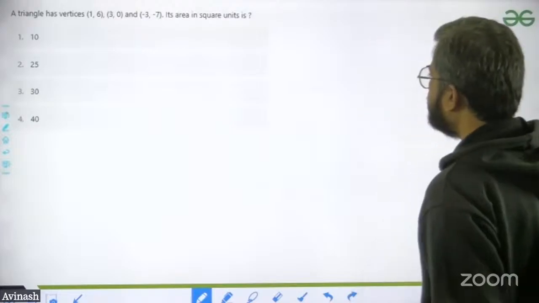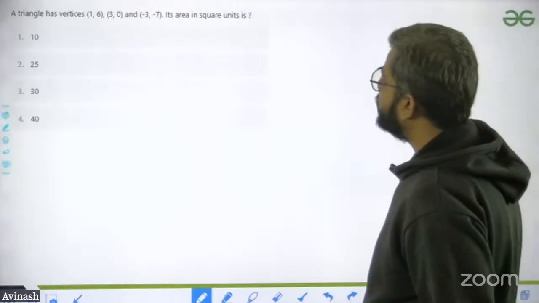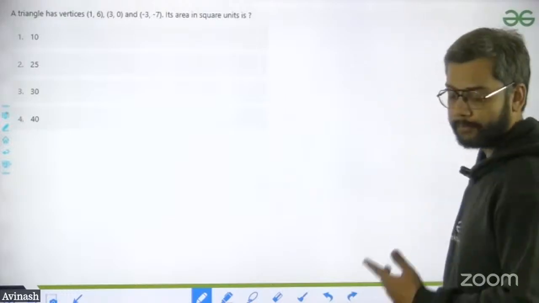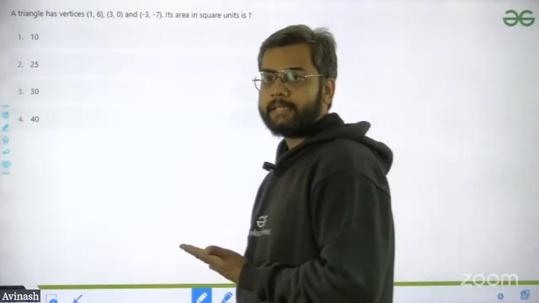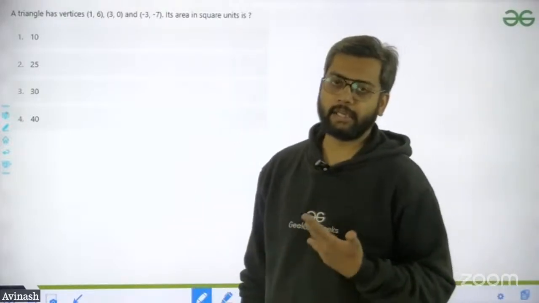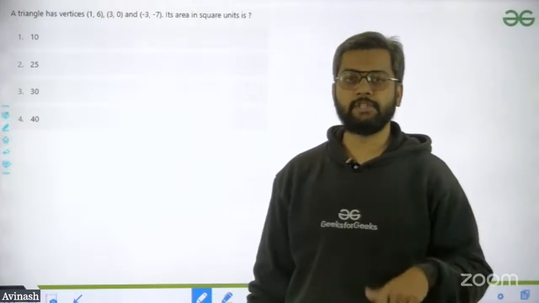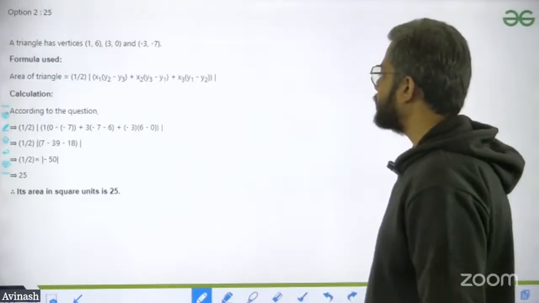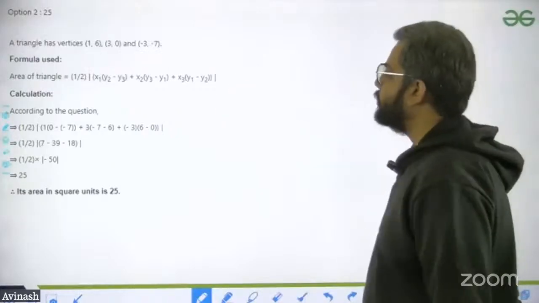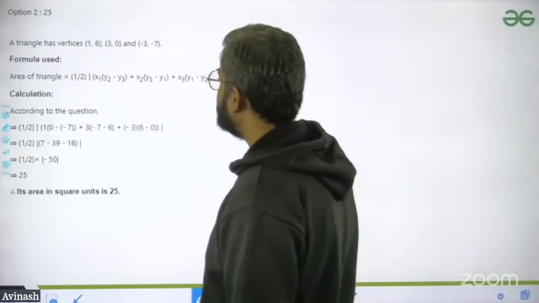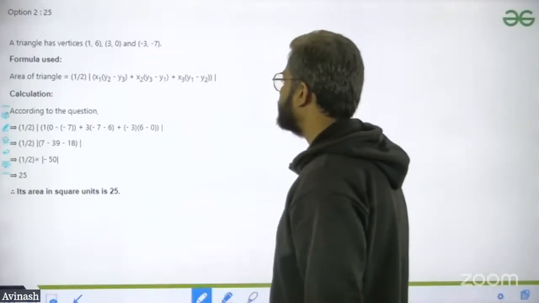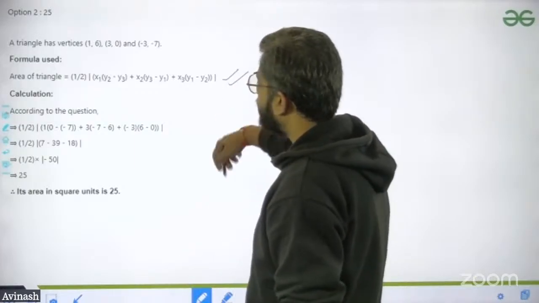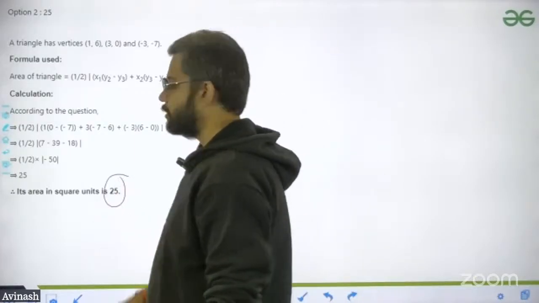Next, the triangle with vertices (1, 6), (3, 0), (-3, 7), find the area in square units. Again, same question. Can you see this? In 2020 they asked the question, and again in 2021 they repeated the question, right? So I'm just showing you how exactly this is done. The vertices are given. The formula is 1 by 2 times x1(y2 minus y3) plus x2(y3 minus y1) plus x3(y1 minus y2). Put the data over there and you will get the answer, 25.